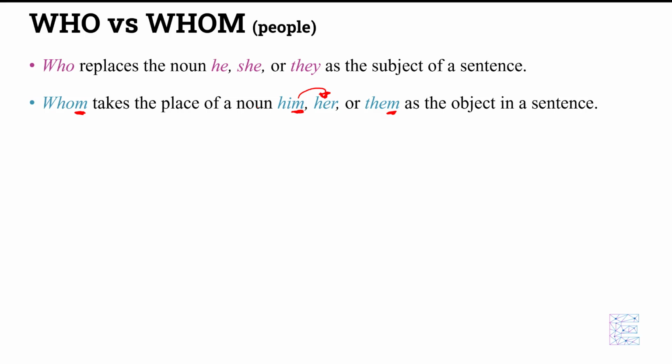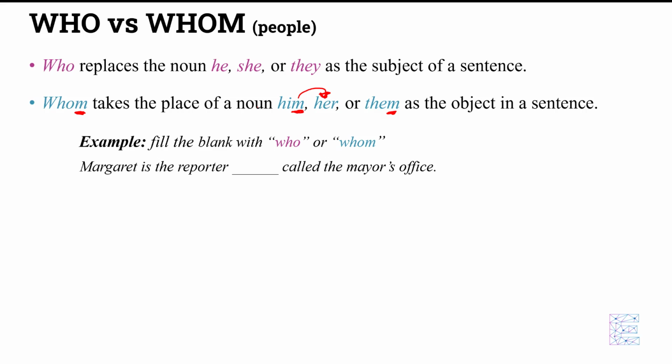Now, let's look at an example to really make sense of this and show you how this works in the real world. Our objective here on this question is to fill the blank with either who or whom. And remember, we're going to check to see if we can replace the noun with the pronouns he, she, they, or him, her, or them. Let's read it. Margaret is a reporter blank called the mayor's office.